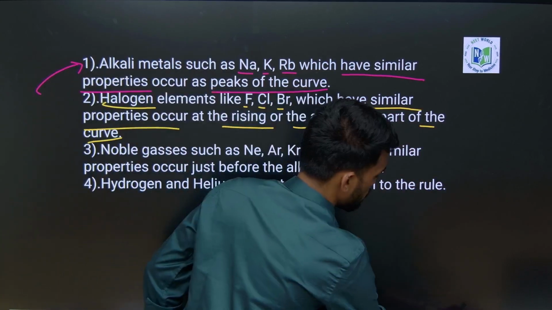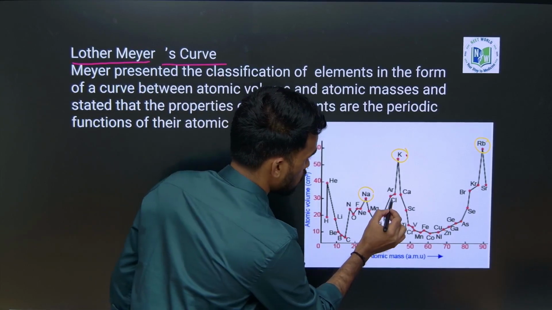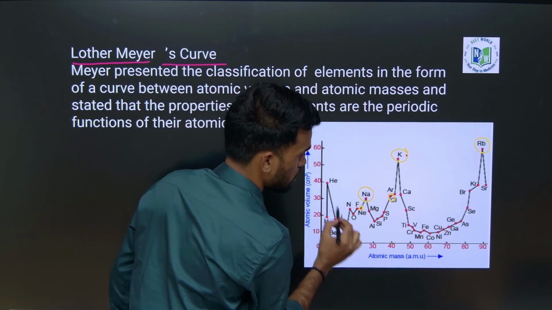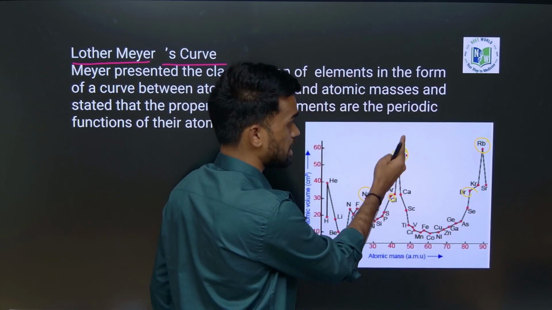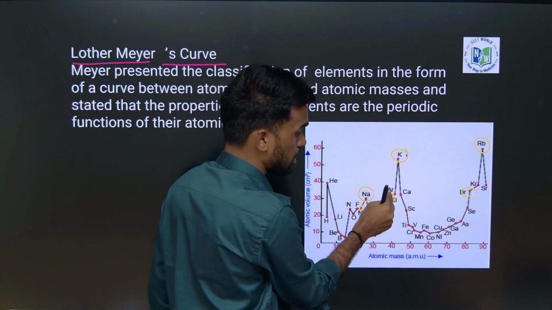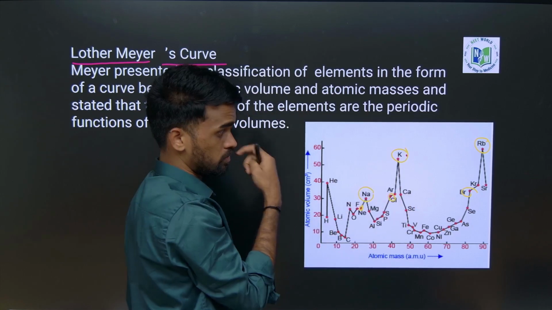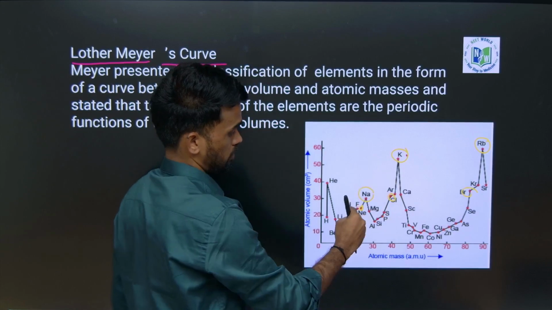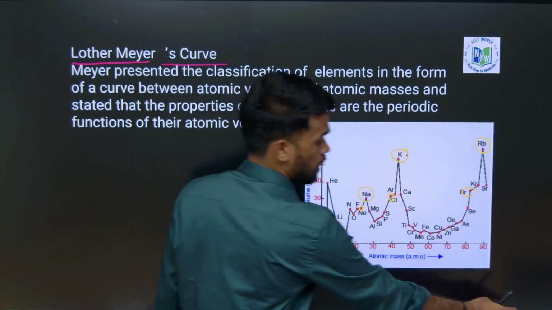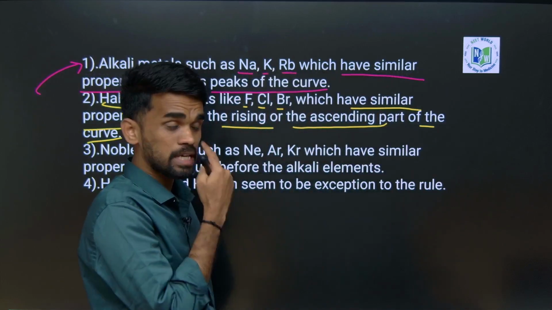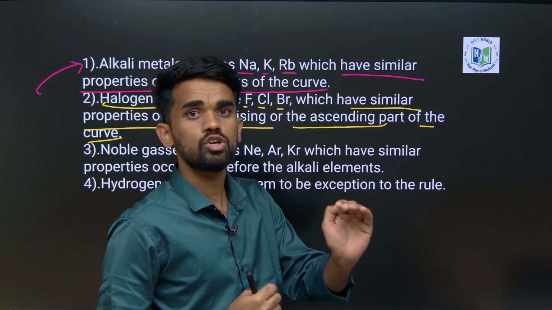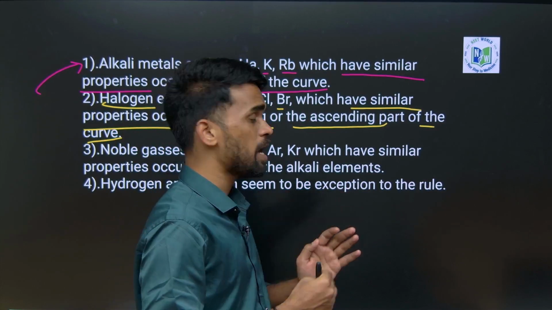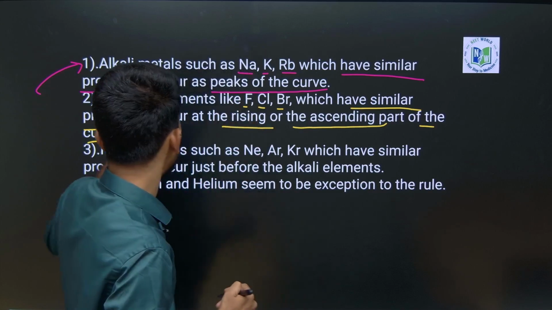Just see here, chlorine, here also fluorine, and here also bromine. See, this is the ascending part, the increasing part. So the halogens occupy the ascending part of the curve. You should remember these points because they may give this kind of statements as options, true or false, like that they may ask us. You should be clear with these points.